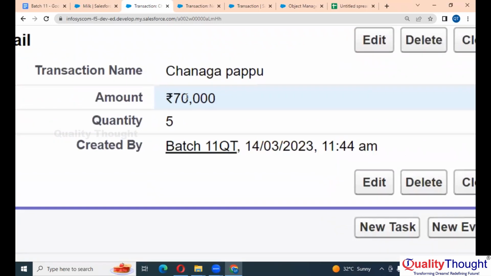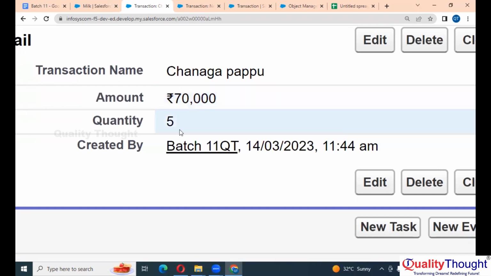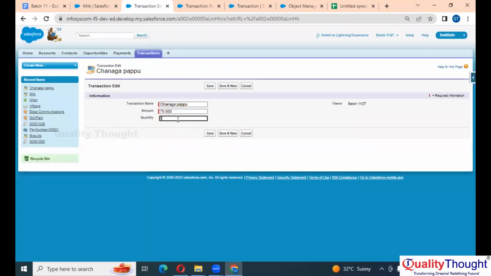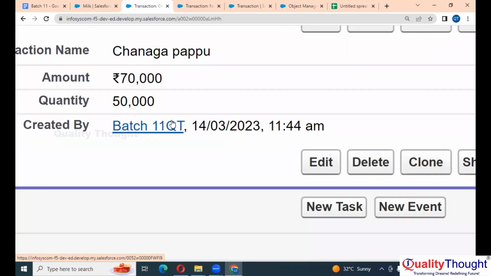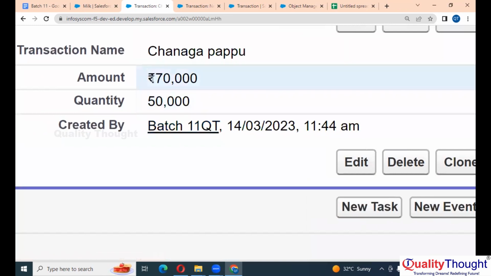Now this is the difference between currency and the number. Even if I give 50,000 as the quantity and save, it will still look like a number. It won't give you the symbol. It's simply like your number, right?